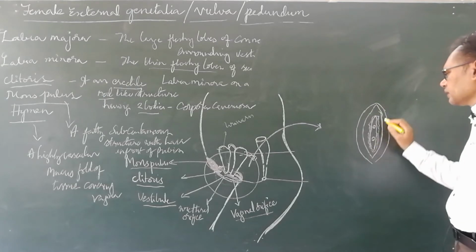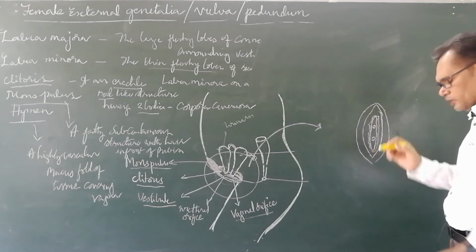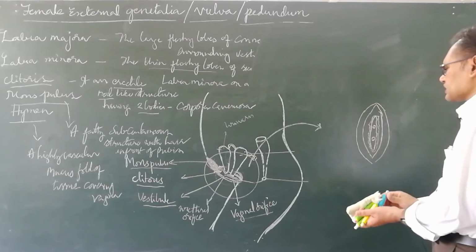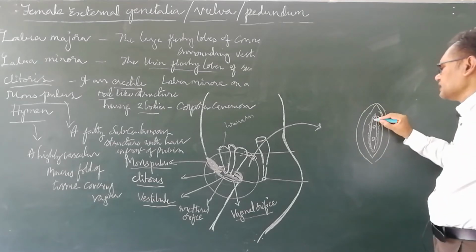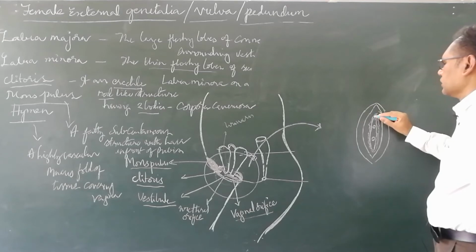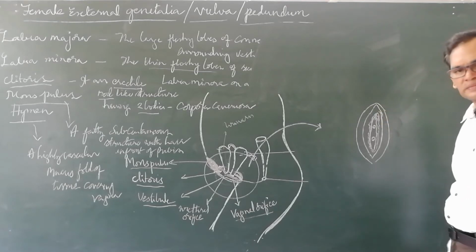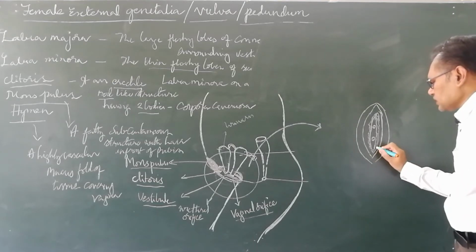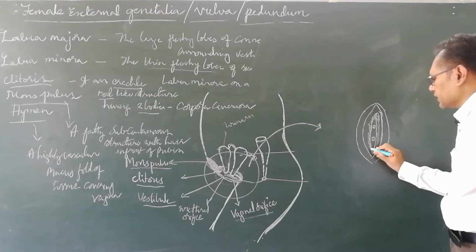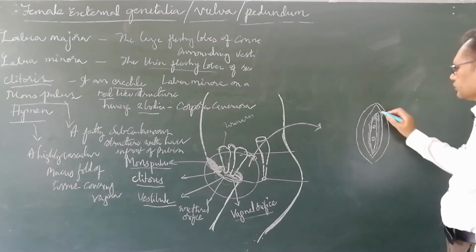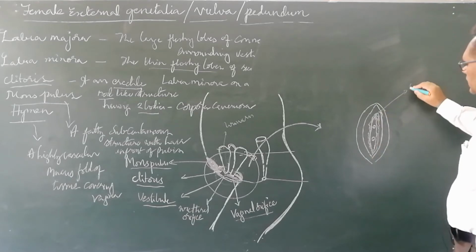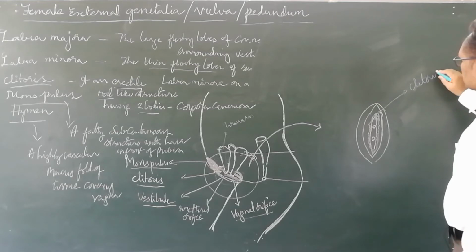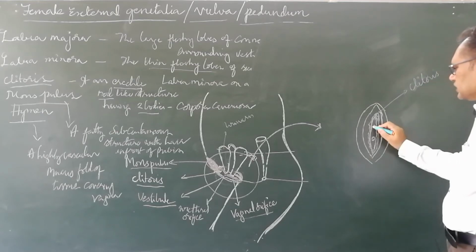Here the labia minora forms an erectile structure. This hanging erectile structure is the clitoris. And the place on the posterior side having another tissue fold is called the fourchette.